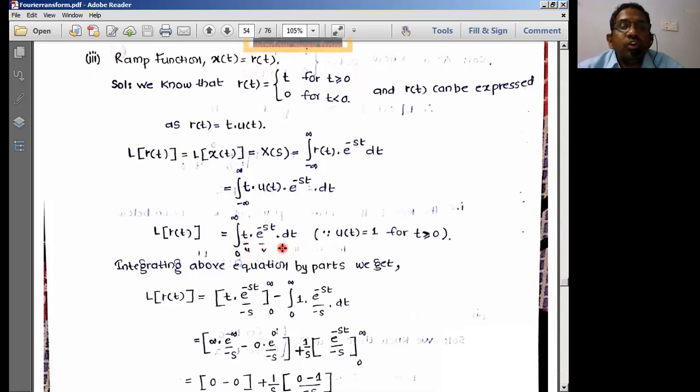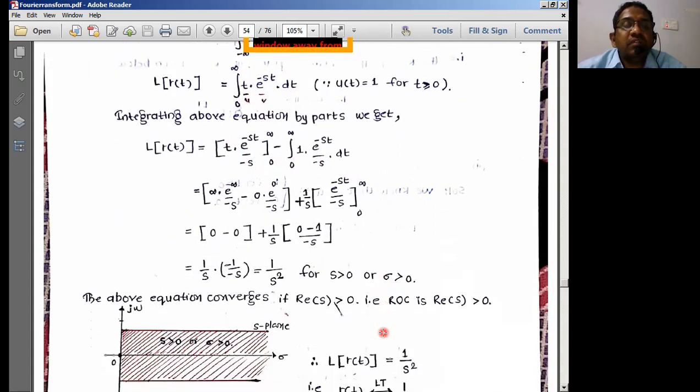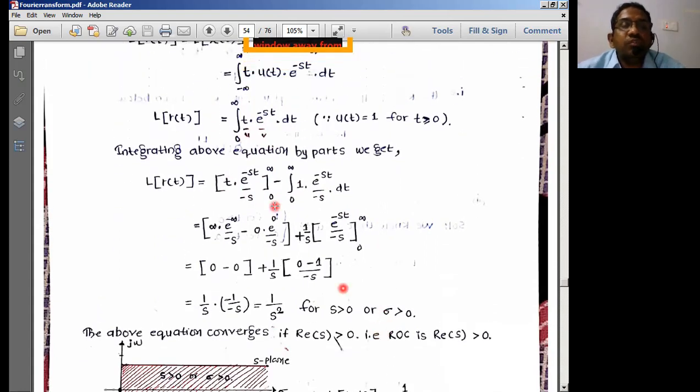So it's simply going to be in uv form. The integral of uv is equal to u into the integral of v dt, minus the integral of d by dt of u into the integral of v dt. That is the general formula we have. Simply we expand this equation in the uv form.